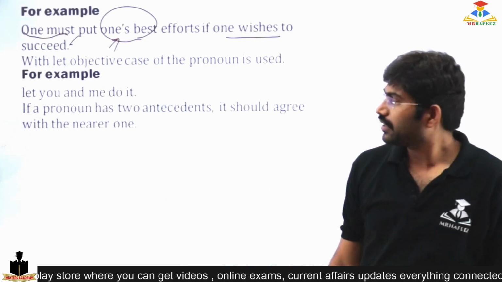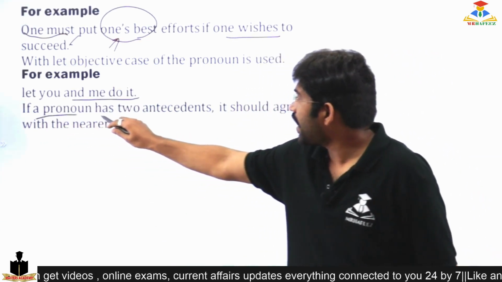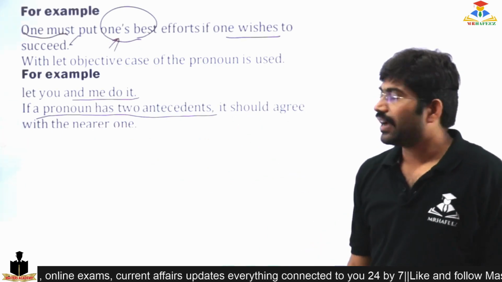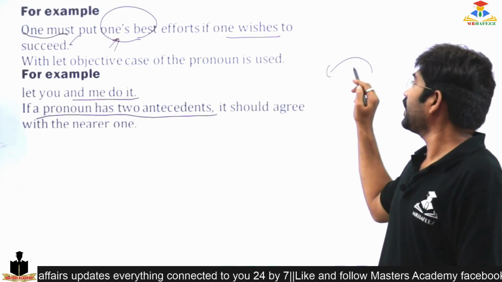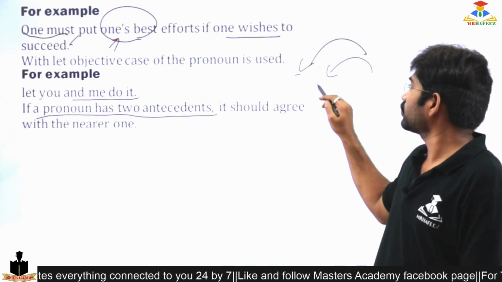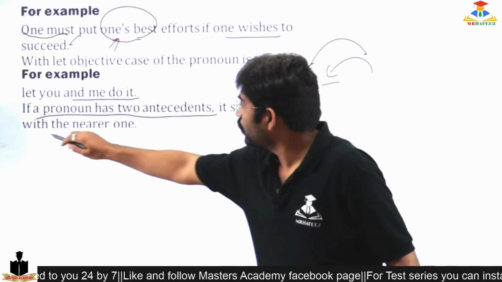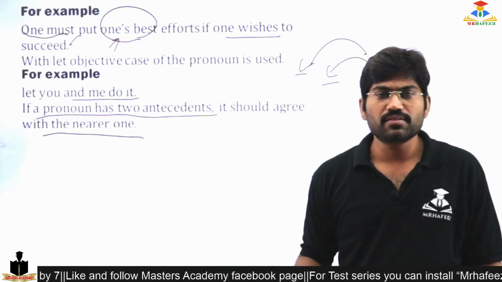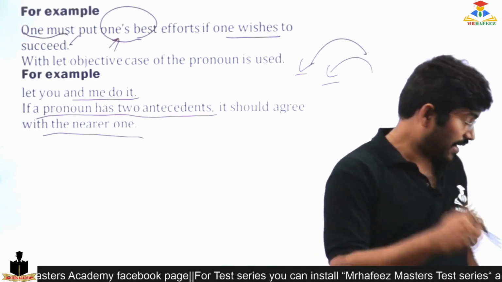Another rule, let you and me do it. If a pronoun has two antecedents, antecedent in the sense of the earlier words, there are two words, then it should agree with the nearer one. That means it should act on the nearer one. So let's take one example.